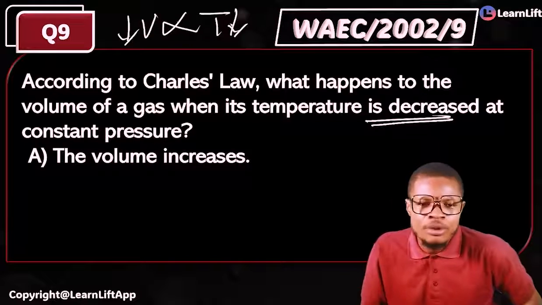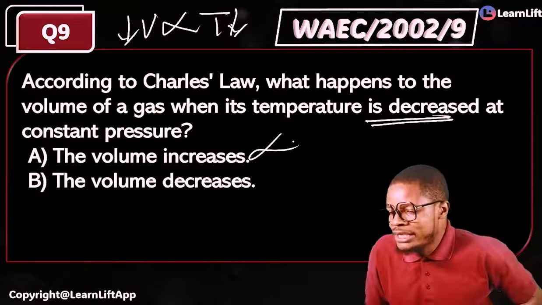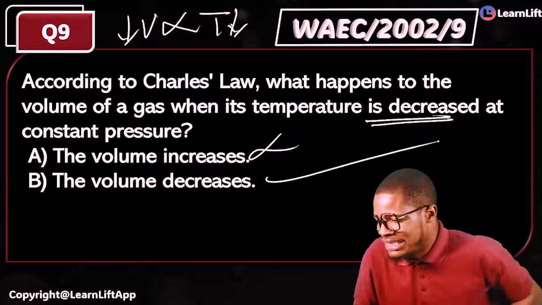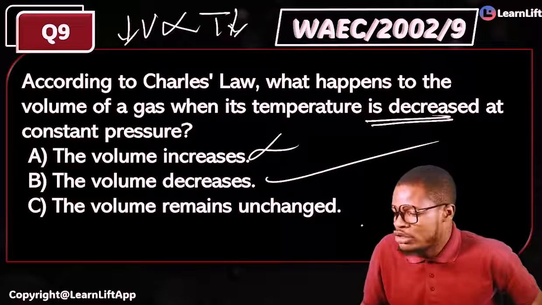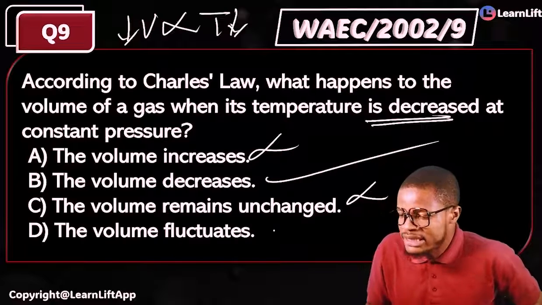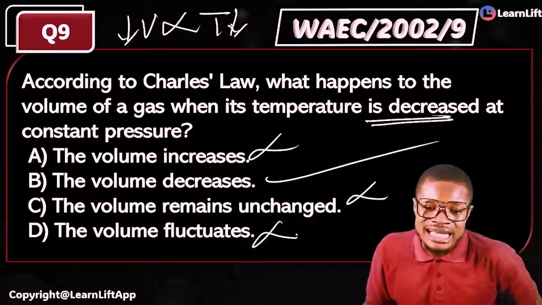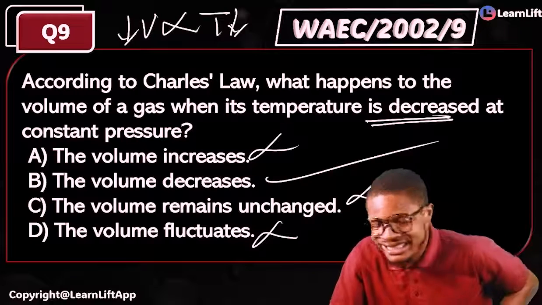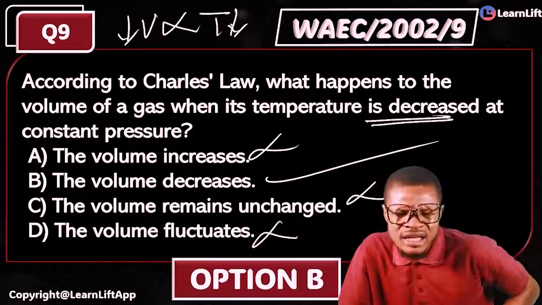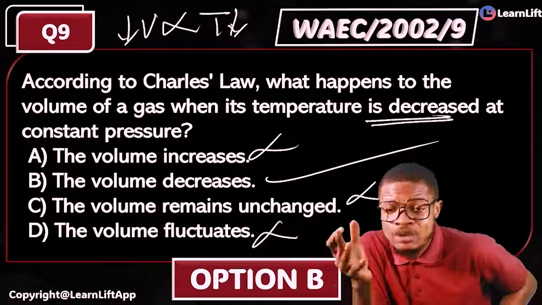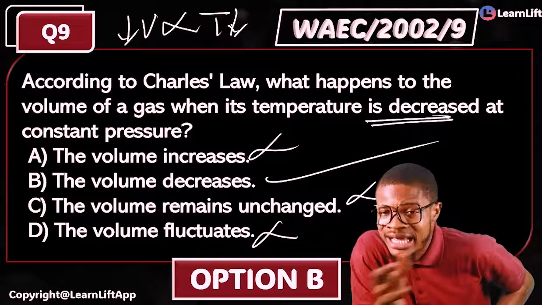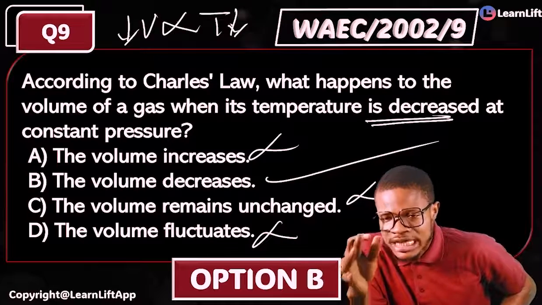Option A says volume increases. No, sir. Option B says volume decreases. Yes, sir. Option C says volume remains unchanged. Never, sir. Option D says it fluctuates. No. What is the answer? Volume will do what? Decrease is the answer. Option B. You're out of there. Does it make sense? If you get this and understand it very well, that's everything about Charles' law that you need to know.